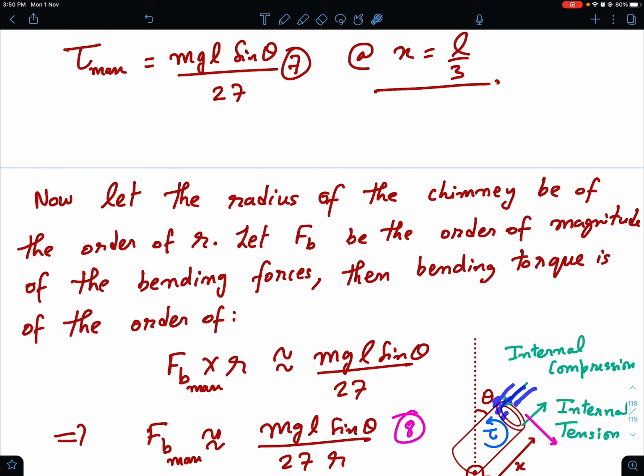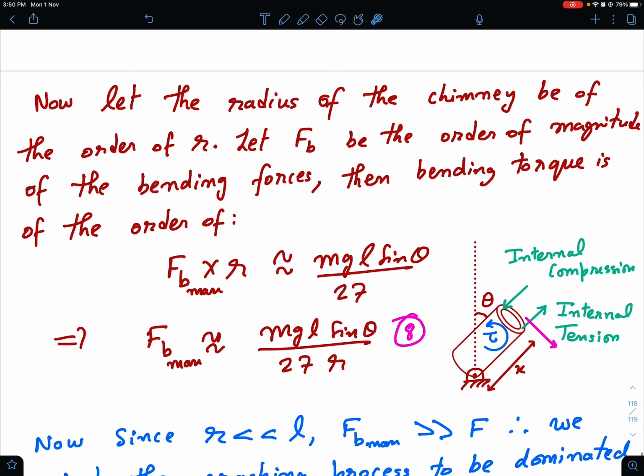Bending forces are distributed over the entire cross section, but still you can think of Fb as the resultant on the upper half, so Fb into r will be of the order of the bending moment torque. That means the maximum value of bending forces comes out to be mgL sine theta divided by 27r.